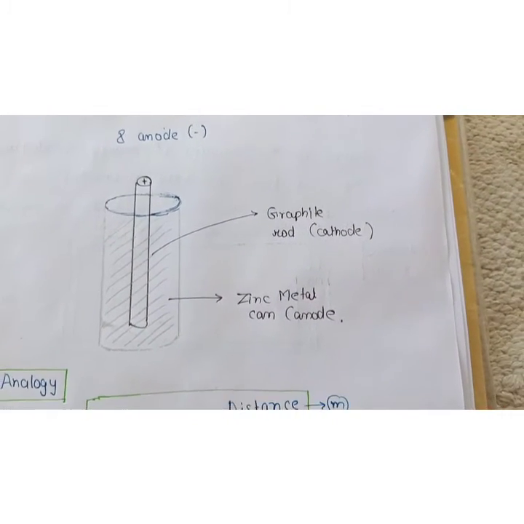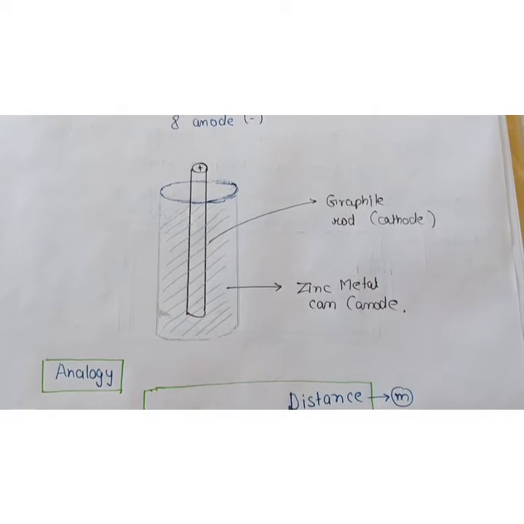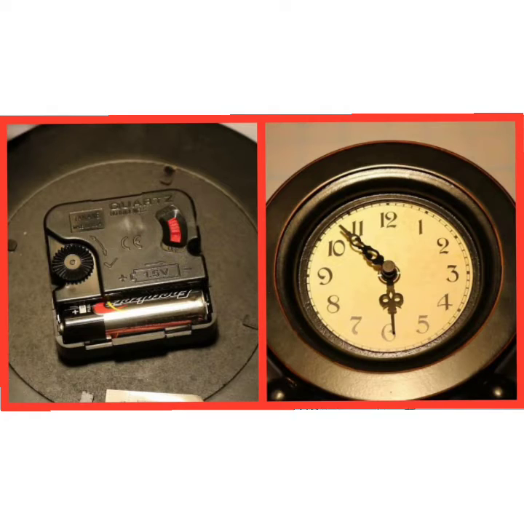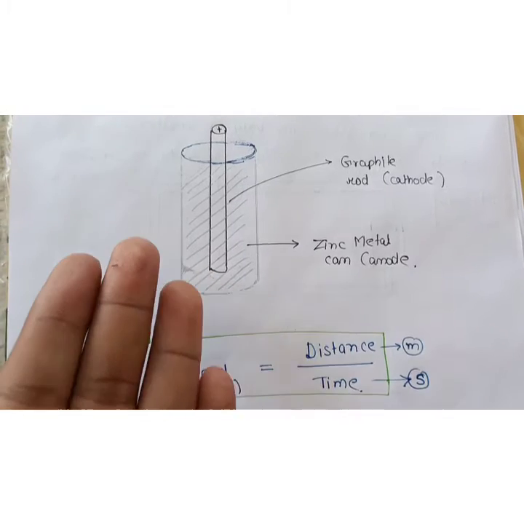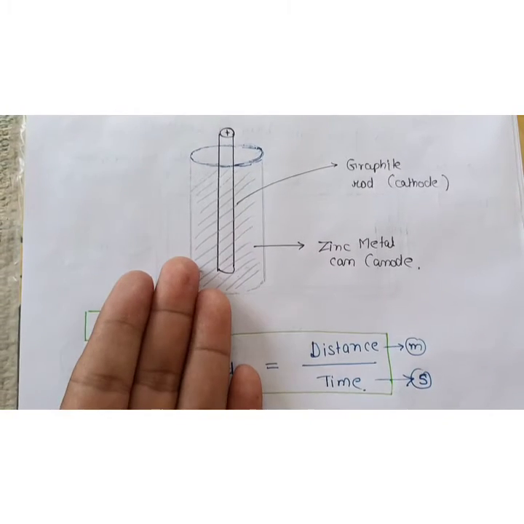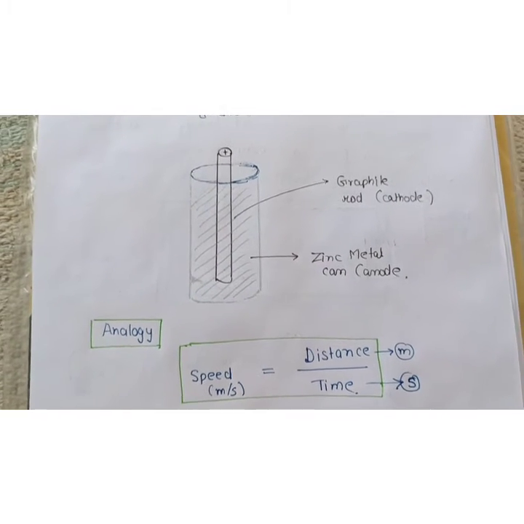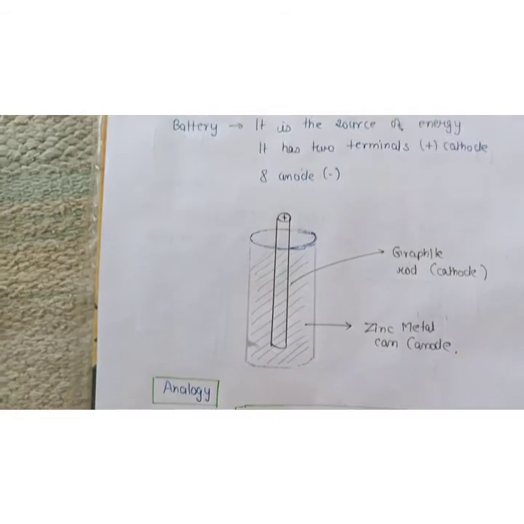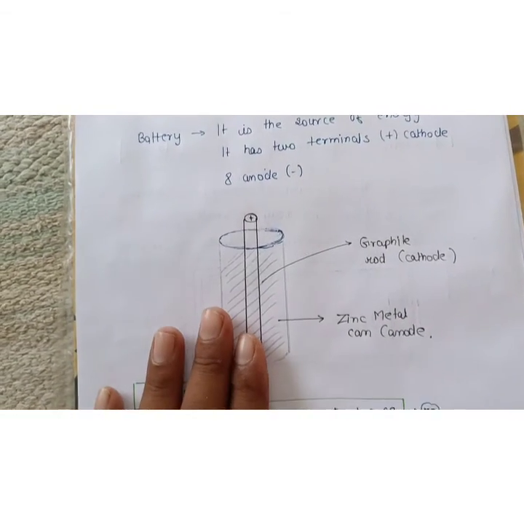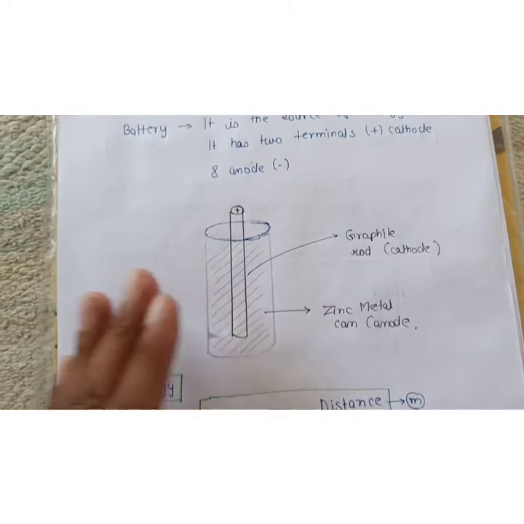Now what is a battery? You have seen this battery in your home, in clocks and watches. This is the battery which helps the clock to run. Whenever you open the wall clock you can see this battery. The speciality is that it has two types of charges, positive and negative.